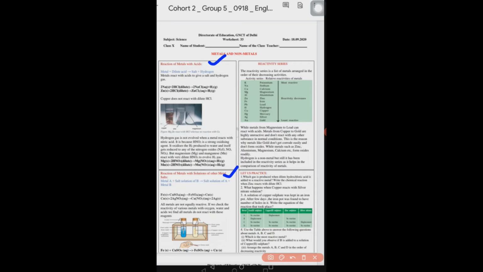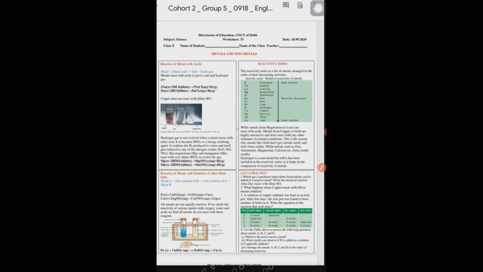For example, in this chemical equation, you can see when iron reacts with copper sulfate, then copper, being less reactive than iron, is displaced by iron and iron sulfate is formed, or we can say ferrous sulfate is formed. Similarly, the equation is lying underneath. All metals are not equally reactive. If we check the reactivity of various metals with oxygen, water and acids, we find all metals do not react with these reagents.